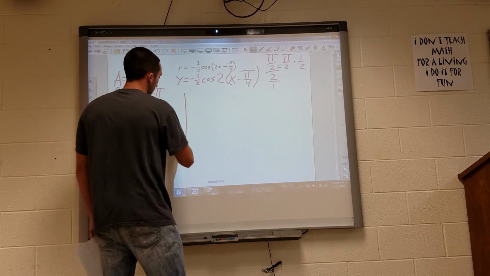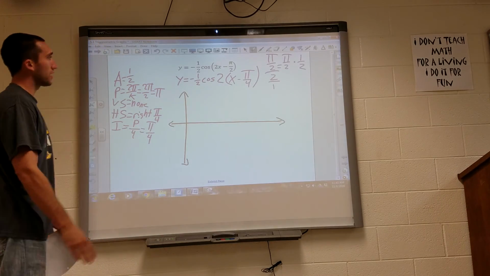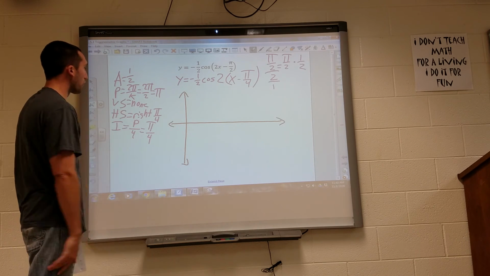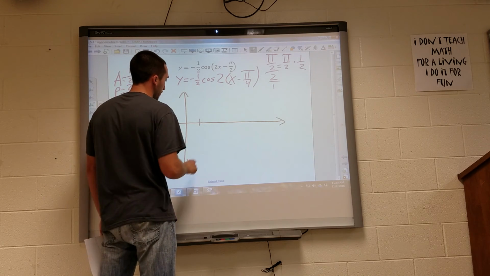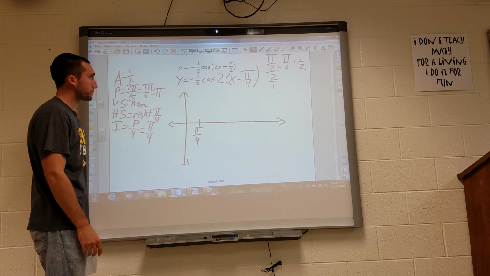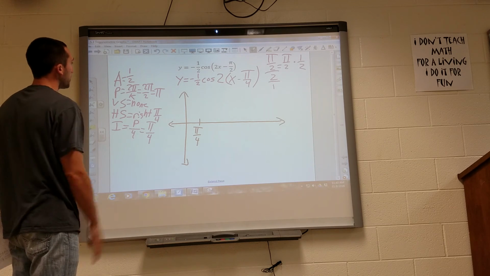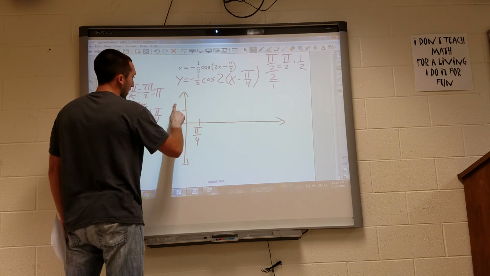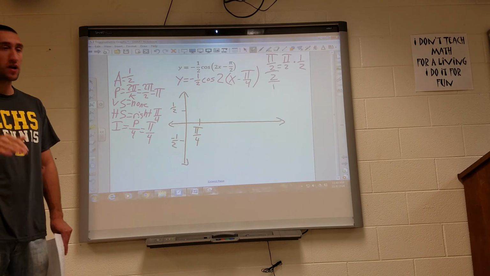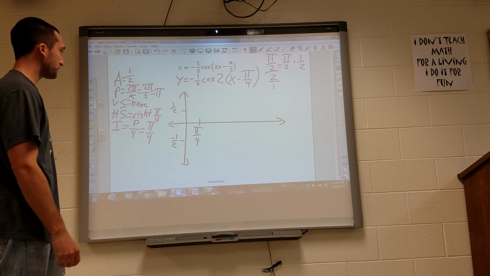So let's go ahead and draw our axes. Okay, I'm going to start with vertical shift. No, nothing. It stays on the x-axis. I did have a horizontal shift though, so I know my graph is going to start at a positive pi over 4 because it shifted right pi over 4. Okay, I know that my amplitude is 1/2, and I can just draw it like this. I don't have to draw a 1 and show it in between it. I can just say, okay, my amplitude's 1/2, so negative 1/2 is my negative amplitude.